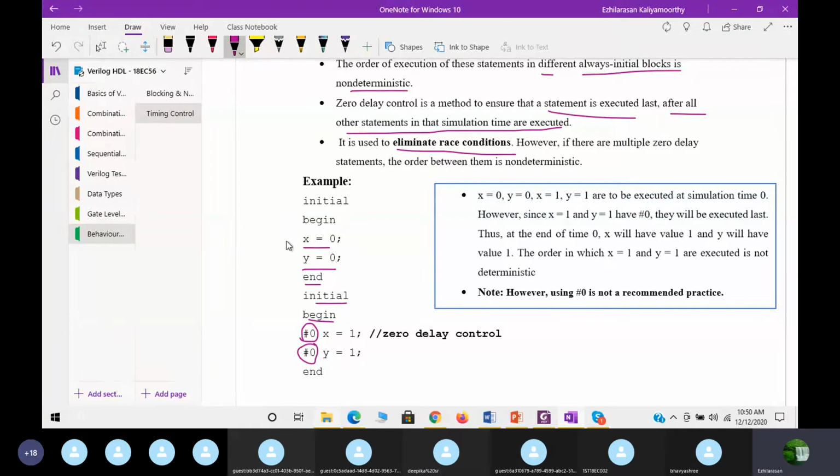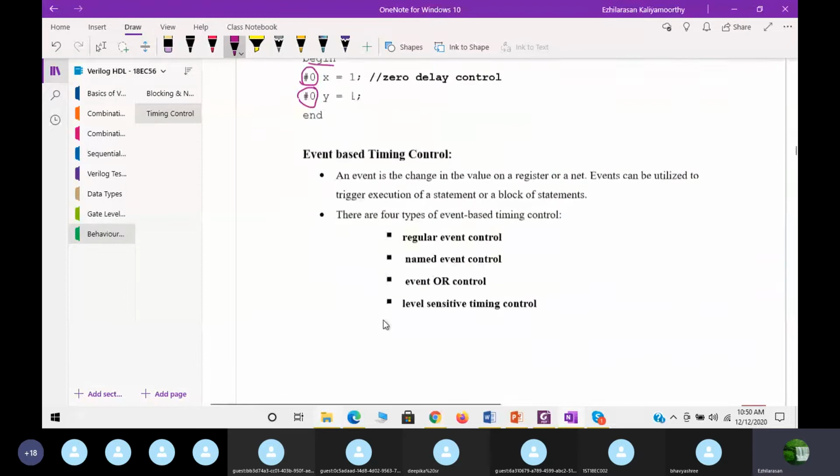Even if I do not specify anything here, it will be considered zero delay only, so there is no point in specifying #0. If I do not specify #0, by default it takes zero delay control. However, using #0 is not a recommended practice. For zero delay, there is no need to use it.